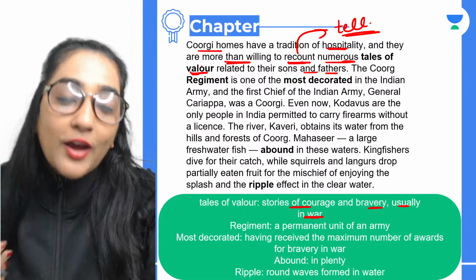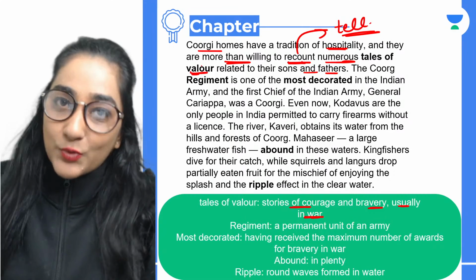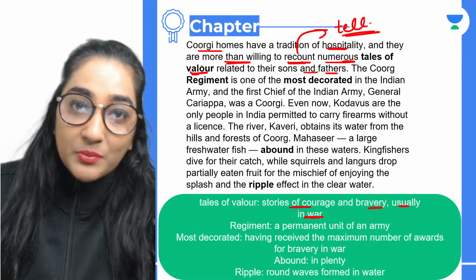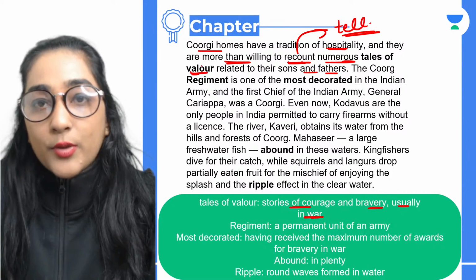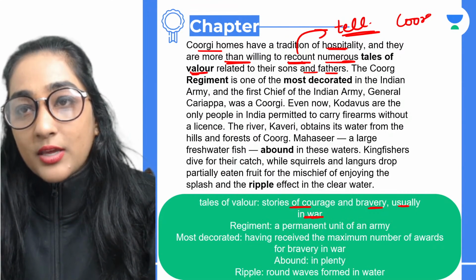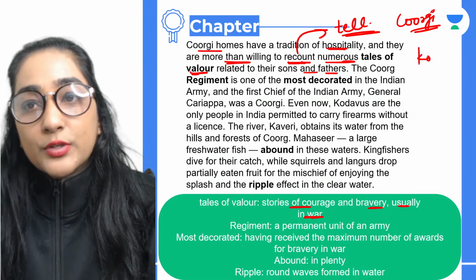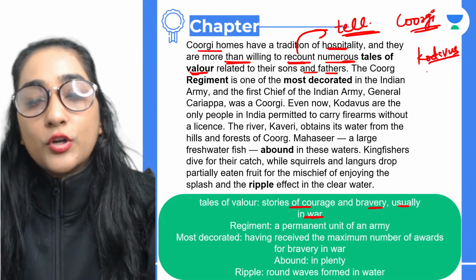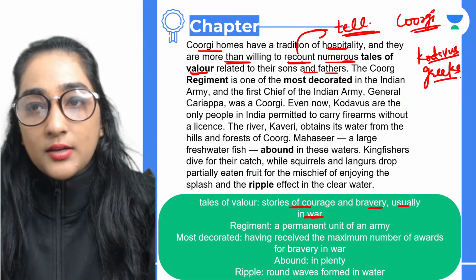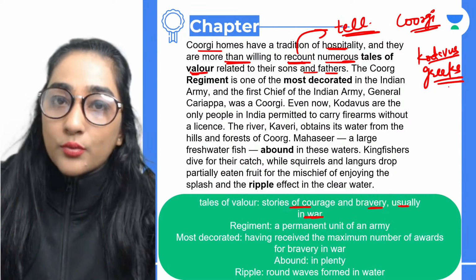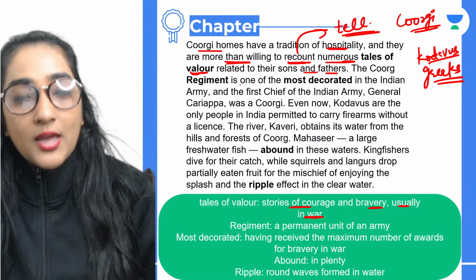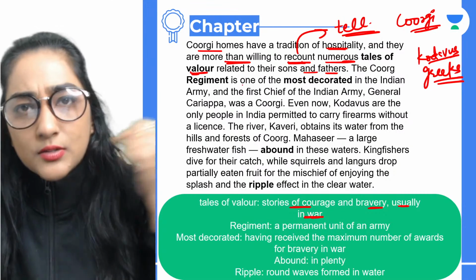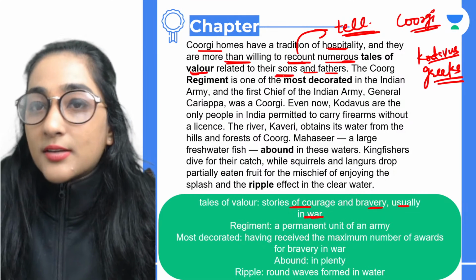Kodavus again means the Coorgi people only, that is very right. But in the times of Greeks, it was being referred to as that. Now we call them Coorgi. Kodavus was the name that was being used for the Greeks when they started living in Coorg. So Coorgi homes have a tradition of hospitality, mehman nawazi, and they tell you the stories. Tales of valor means the stories of courage related to their sons and fathers.